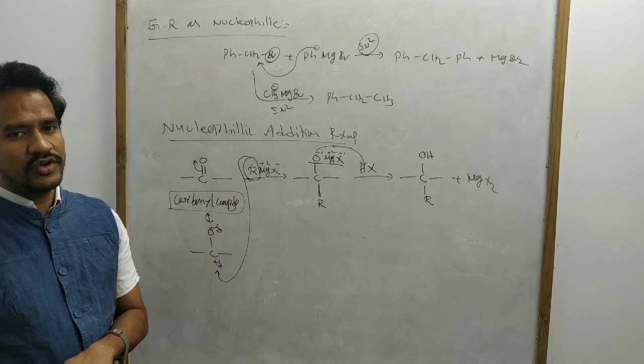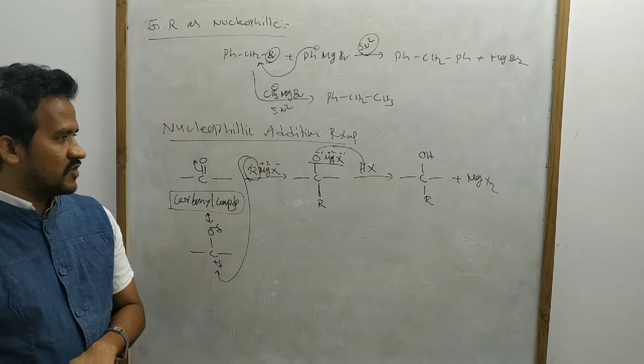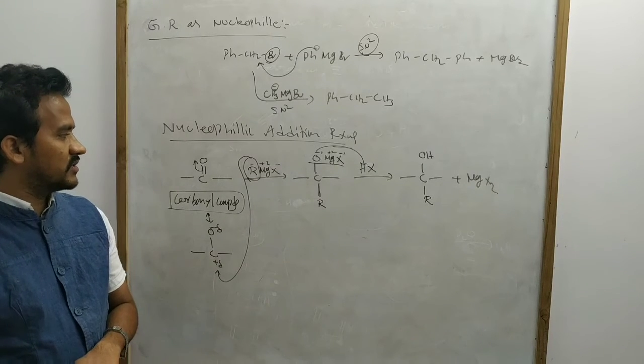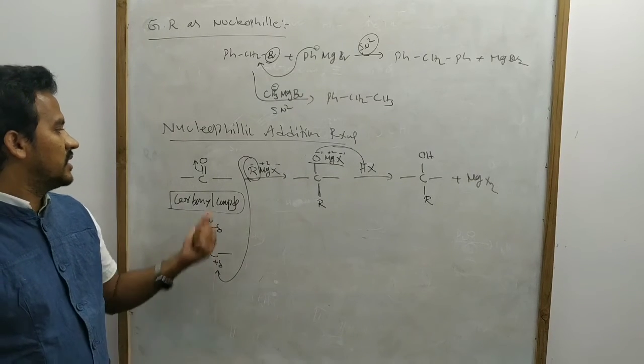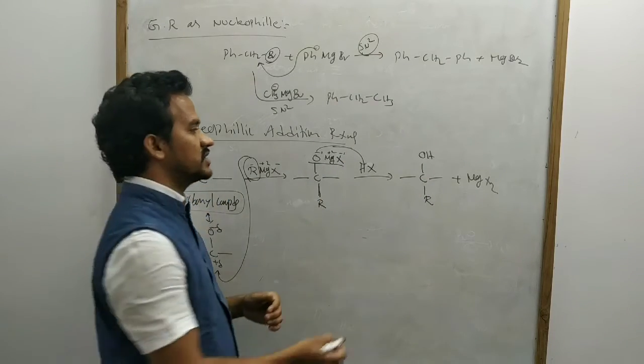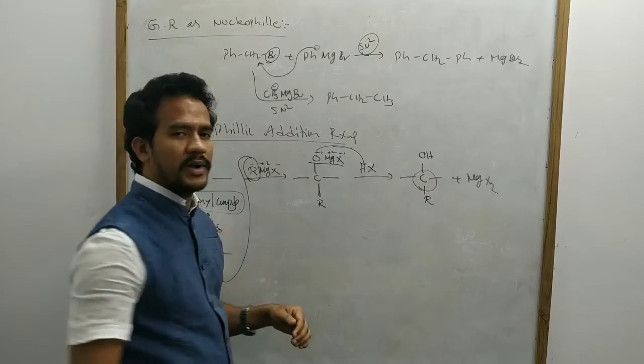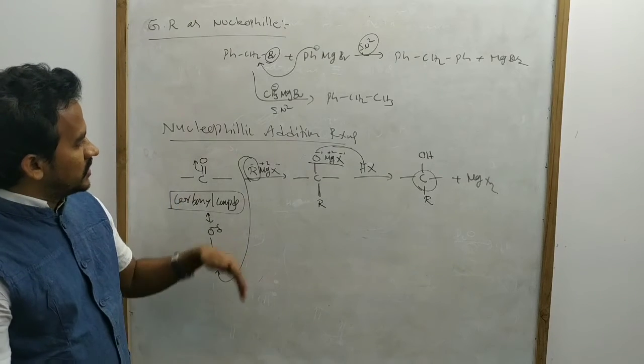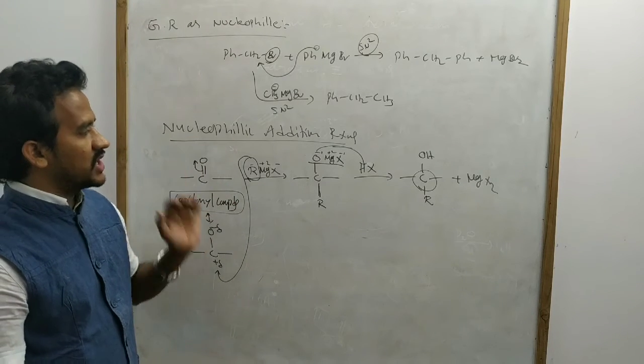And this reaction is a nucleophilic addition reaction. What is a nucleophilic addition reaction? Why is it an addition reaction? Initially this unsaturated compound is converted to a saturated compound. Around this carbon all are sigma bonds, no pi bonds. So this is the addition reaction.